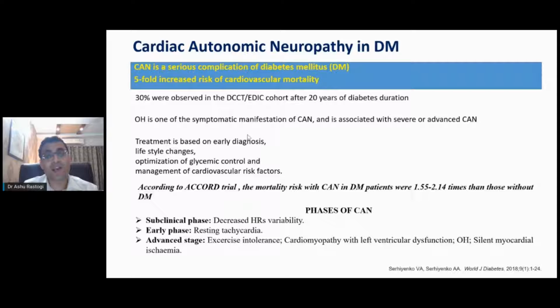You can have a subclinical phase of CAN where there is only decreased heart rate variability, which you can assess only by test. In the early phase, the patient would have only palpitations as a complaint, like ghabrahat, which is a resting tachycardia. In the advanced stage, the patient would have orthostatic hypotension and silent MI. So the patient would have MI without any chest pain. So this is again CAN.